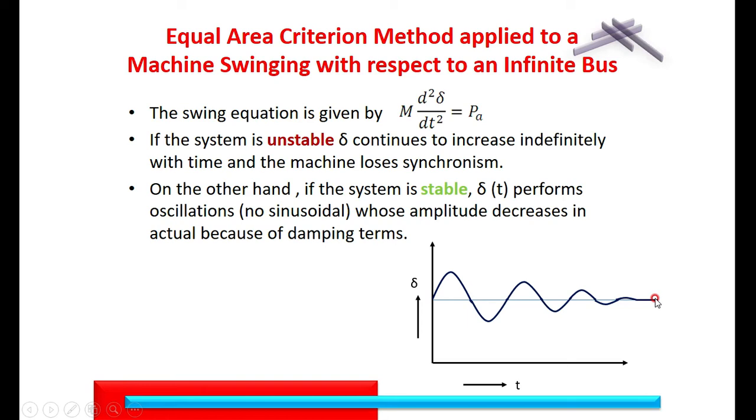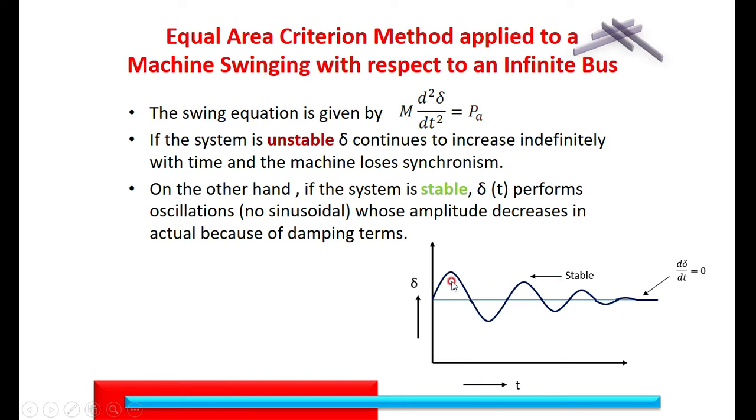Delta stops changing, therefore the system is stable. In other words, the rate of change of delta becomes 0 after some time, that is dδ/dt equal to 0, therefore the system is stable.